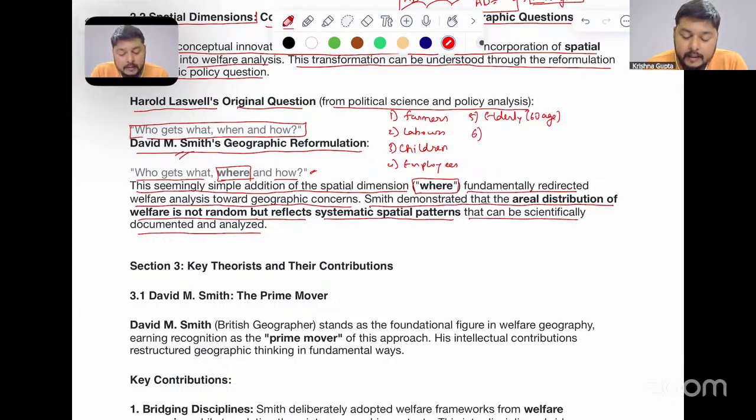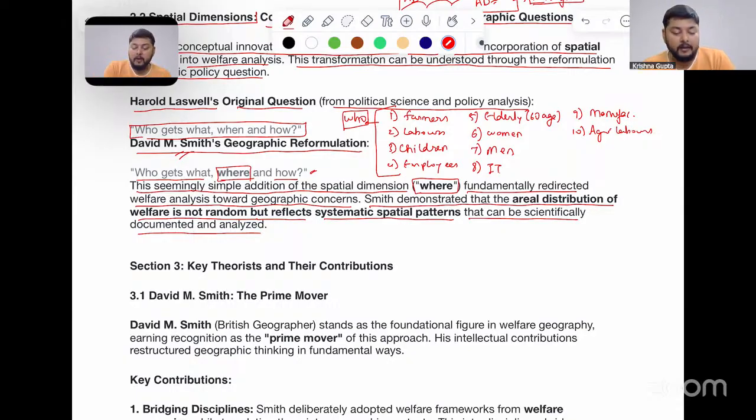Number six, women. Number seven, men. Number eight, people in the IT industries. Number nine, people working in manufacturing. Number 10, agricultural laborers. All this signifies the who.